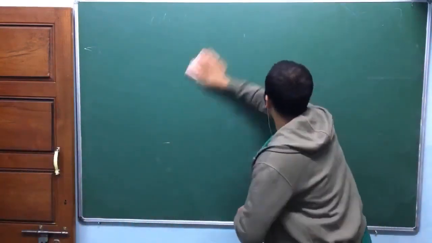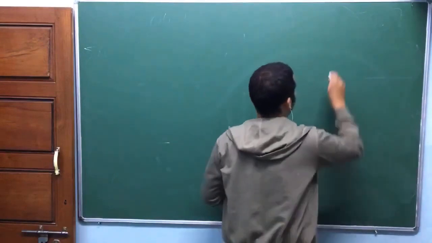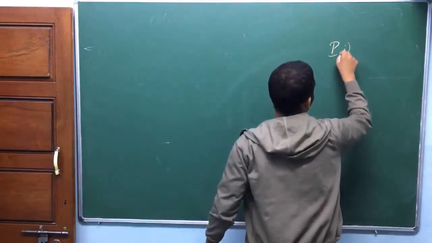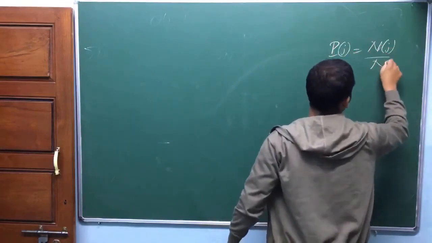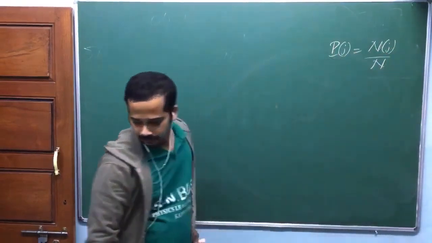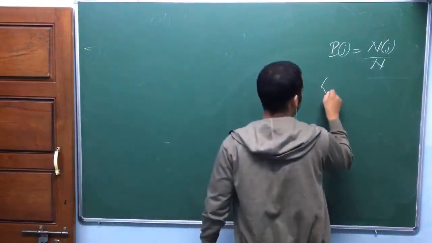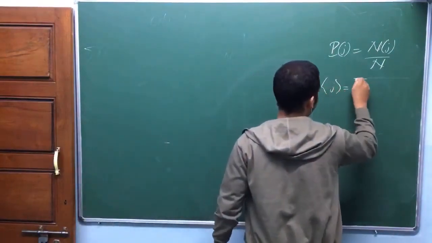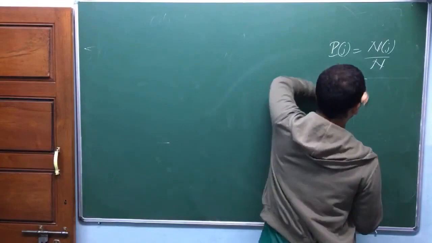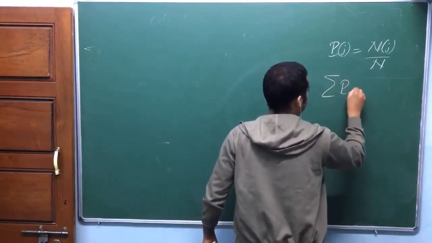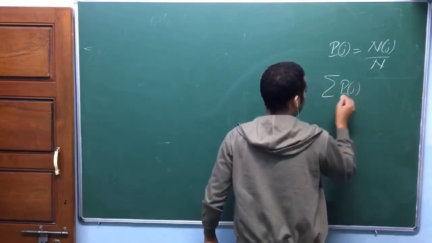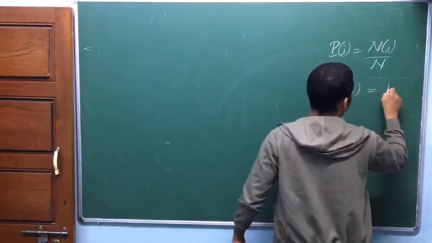Now I got many formulas here. Probability of j is equal to n of j divided by n. Then normalization: this is an inbuilt phenomenon because you are defining it as a ratio, so the sum is equal to 1.